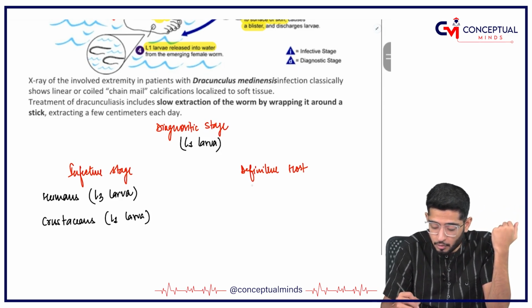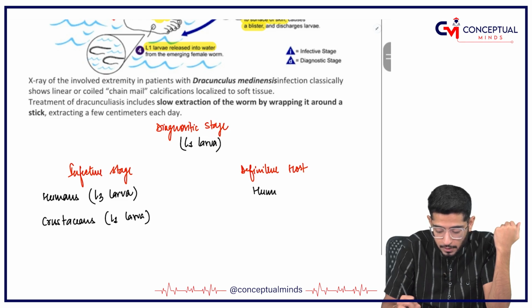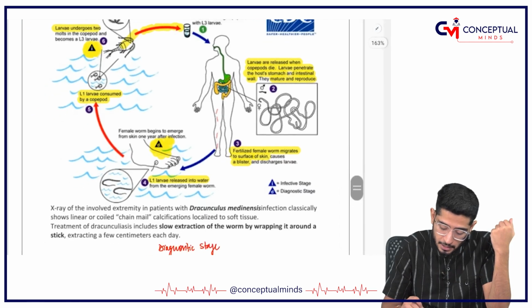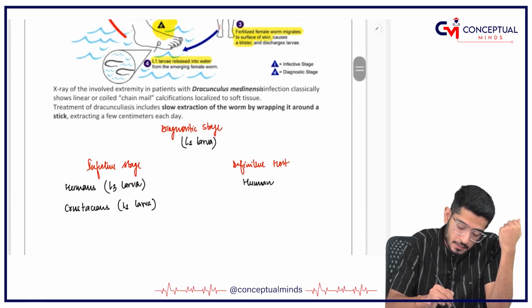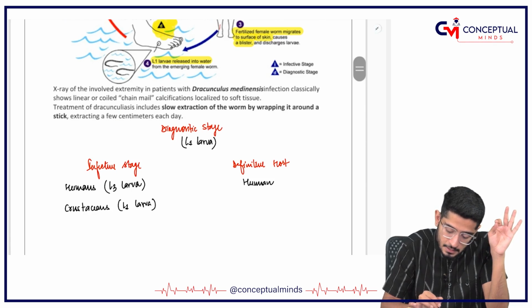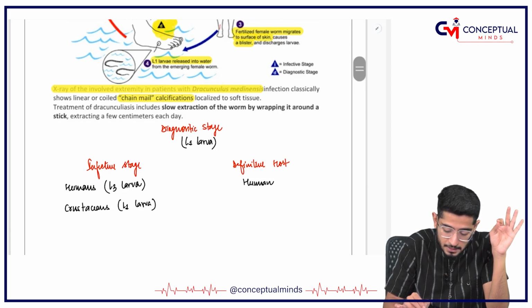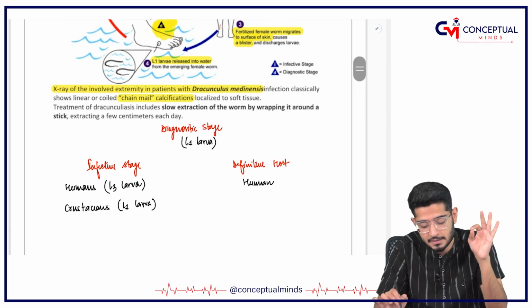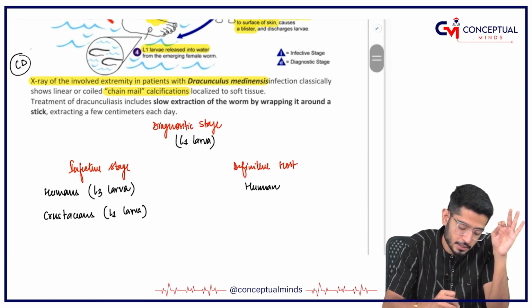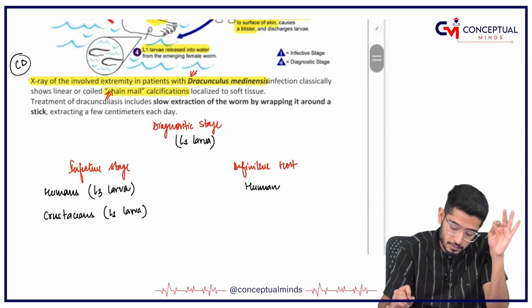The definitive host is human, because it is the human body where the reproduction is taking place. There is a very characteristic finding you see on X-ray, called chainmail calcification. Remember, the X-ray of the involved extremity in Dracunculus medinensis shows chainmail calcification. Remember, C and D going together: D for dracunculosis and C for chainmail.